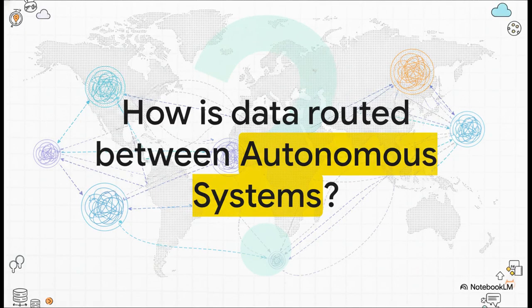So we've seen just how much coordinated effort, meticulous mapping, and rapid adaptation is required just to manage the data traffic efficiently inside one single organization's borders, which leads us to a massive, mind-boggling question to leave you with today. If routing data within a single, highly controlled autonomous system is this incredibly complex, how on earth does data navigate the wild, decentralized chaos between millions of different autonomous systems across the entire globe? Keep that in mind next time you load a web page.